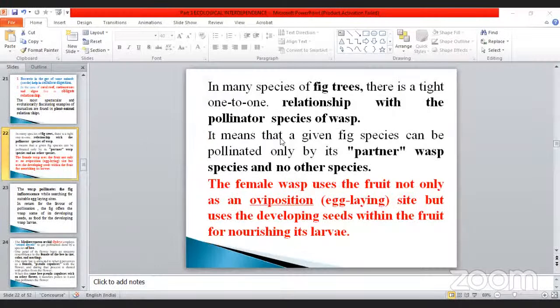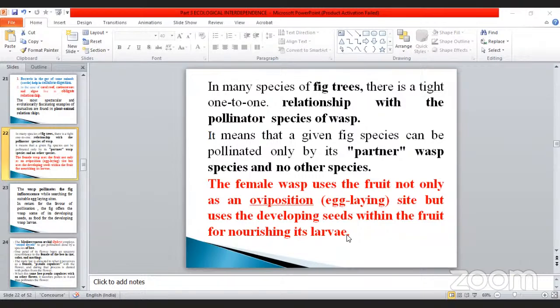It means that the given fig species can be pollinated only by its partner wasp species, and no other species. The female wasp uses the fruits not only as the oviposition, egg-laying site, but also uses the developing seeds within the fruits for nursing its larvae.